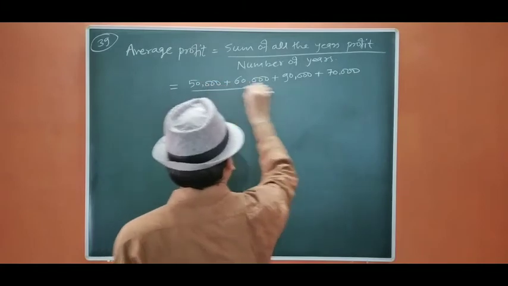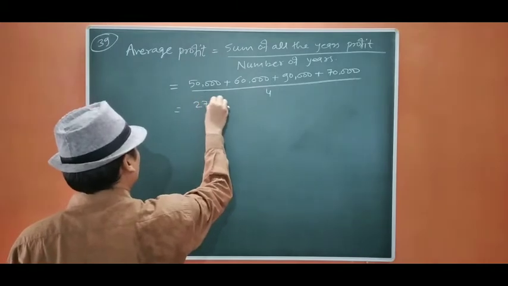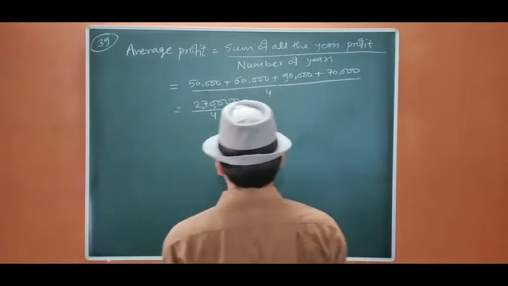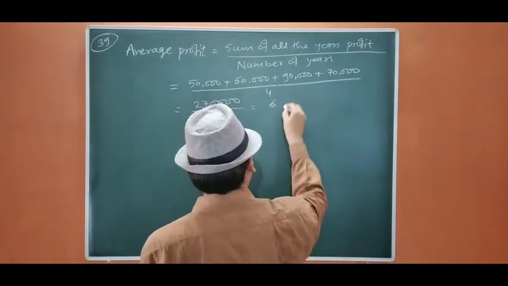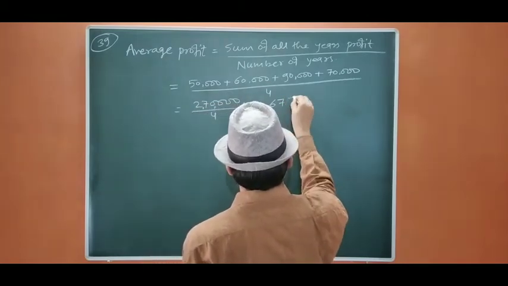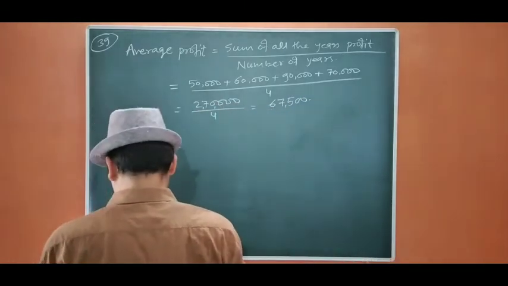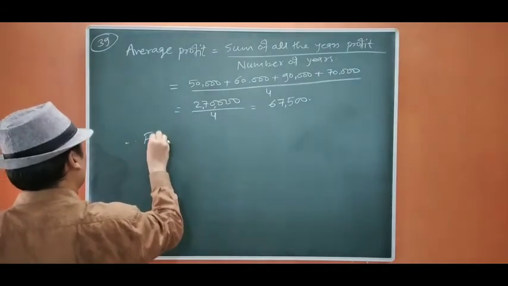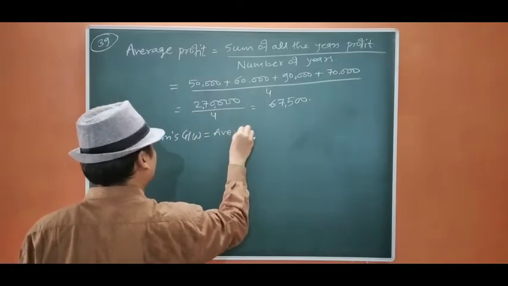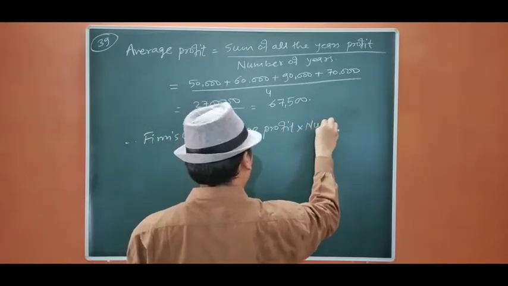Okay, divide by 4. So it is 2,70,000 divided by 4. So it is going to be 67,500 is the average profit, and therefore the firm's goodwill equals average profit into number of years purchased.